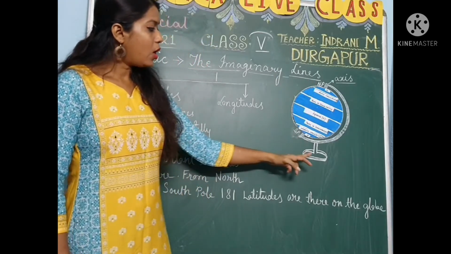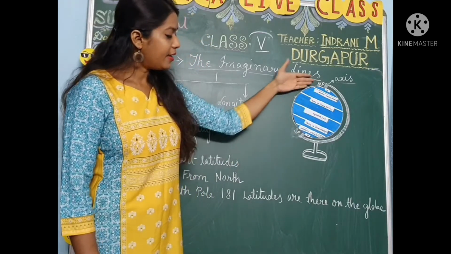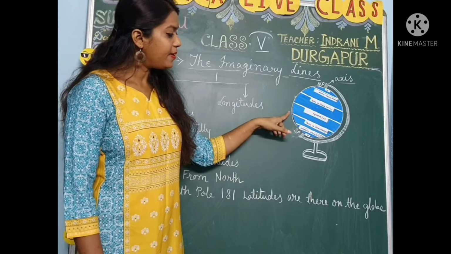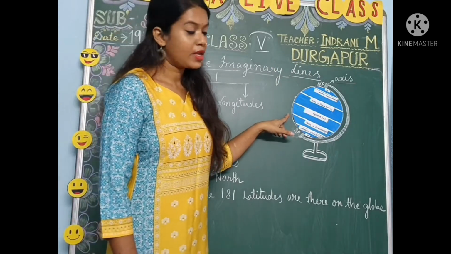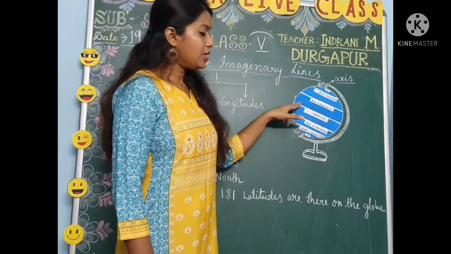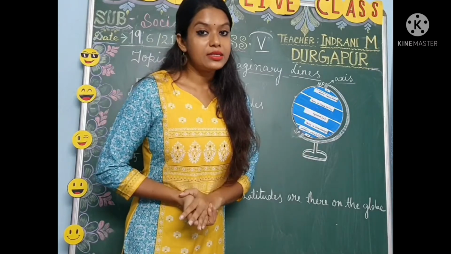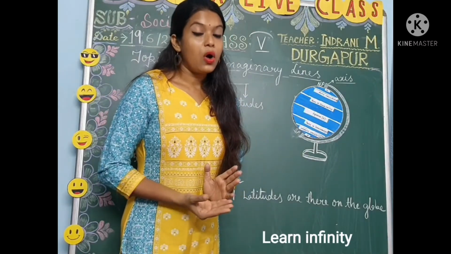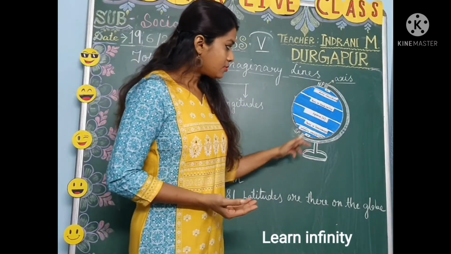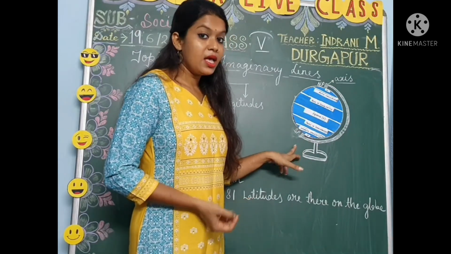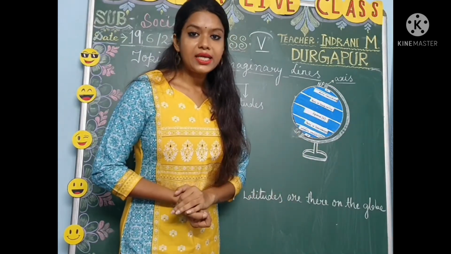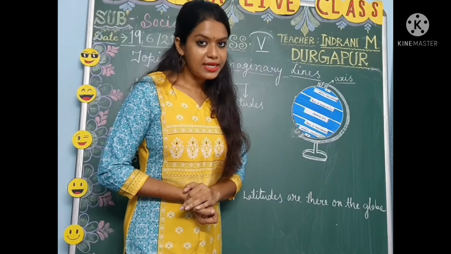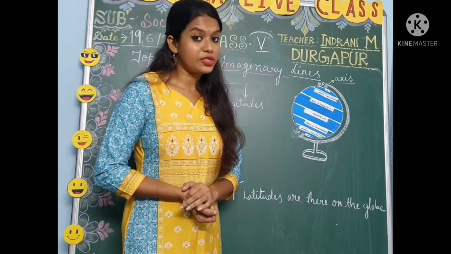Now you can see on this globe there are 5 most important latitudes. We know that the earth is spinning on its axis, which is tilted by 23 and a half degrees. It is not straight.